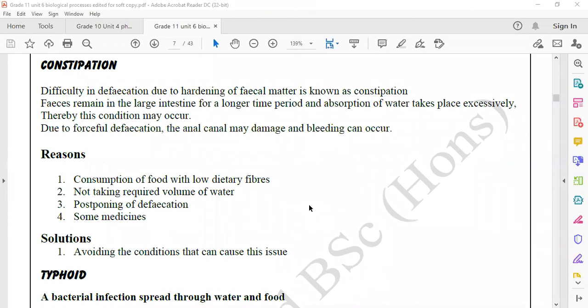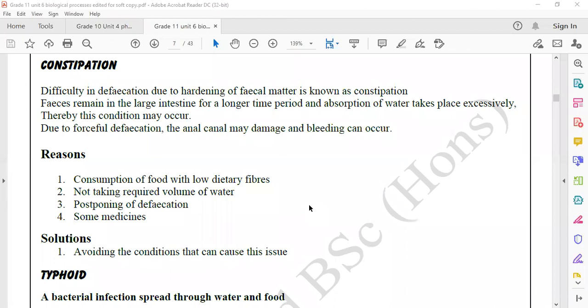So, coming to second problem, constipation. In constipation, the feces will become a harder material, stone-like material.